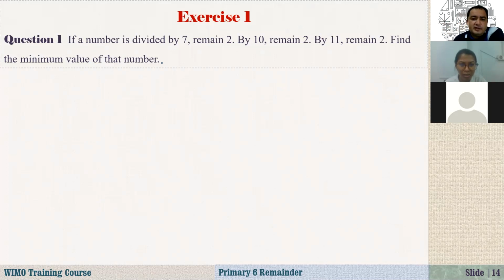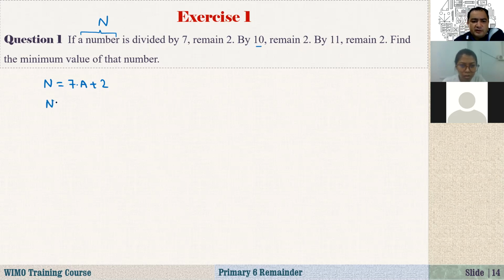So if a number is divided by 7, remainder is 2. Now you are familiar with this expression, right? A number, what number is it? Let's say that number is n. And that n, when divided by 7, remainder is 2. So I can write it as 7 times a plus 2, because the quotient is a, we are not interested in that. And when you divide by 10, remainder is 2.